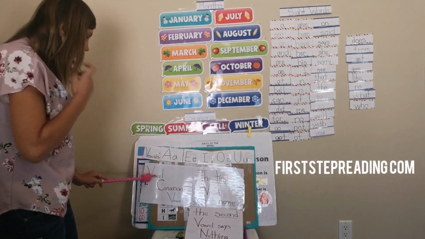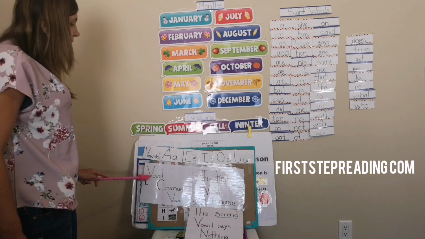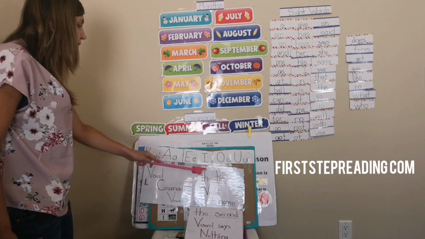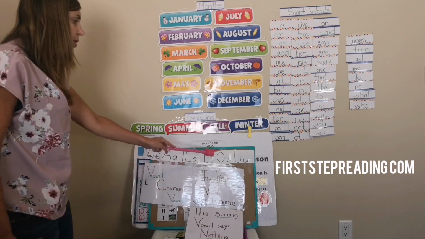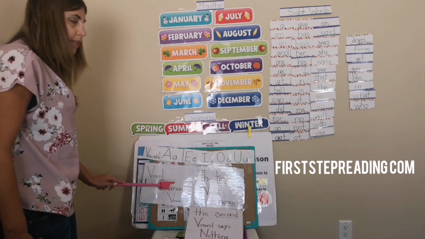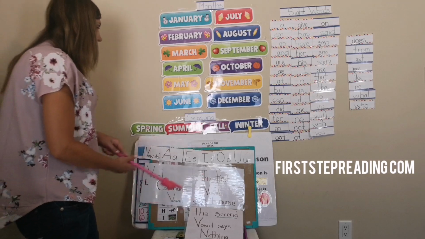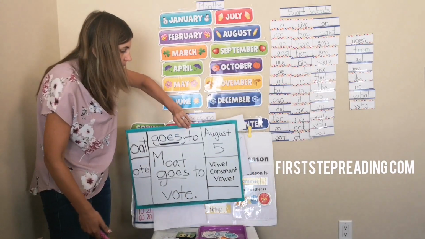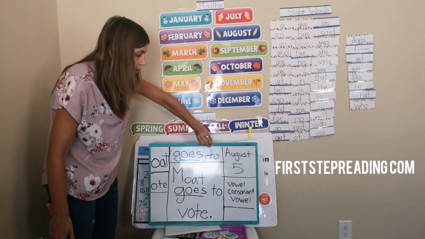So let's sing our vowel, consonant, vowel song. Vowel, consonant, vowel. Vowel, consonant, vowel. The first vowel says its name, O. The second vowel says nothing. So that's what we're working on this week, vowel, consonant, vowel, letter O. And you can practice your vowel song.